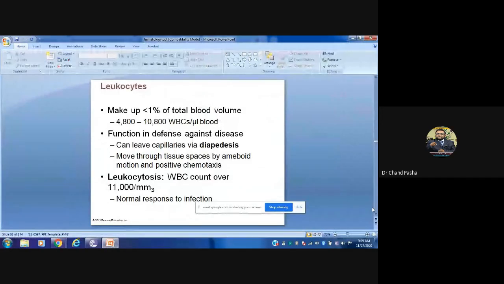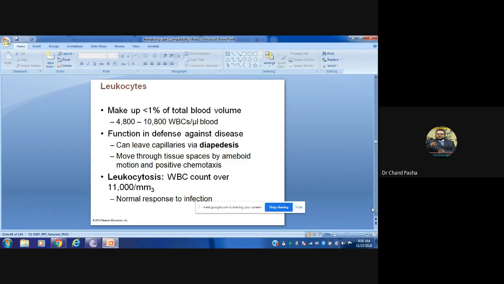Leukocytes contribute less than 1%. It is a very small contribution in number, but functionally they contribute a lot. Generally, we count them in cell sizes. Generally it is 4,500 to around 11,000 WBCs per microliter of blood, roughly 4,800 to 10,800.